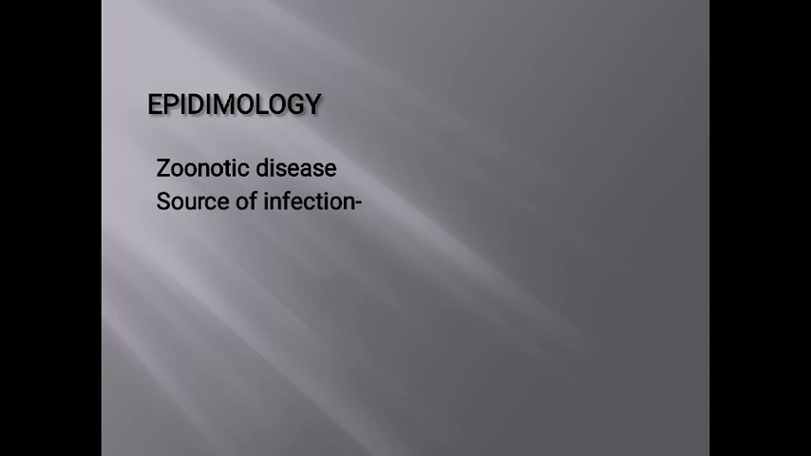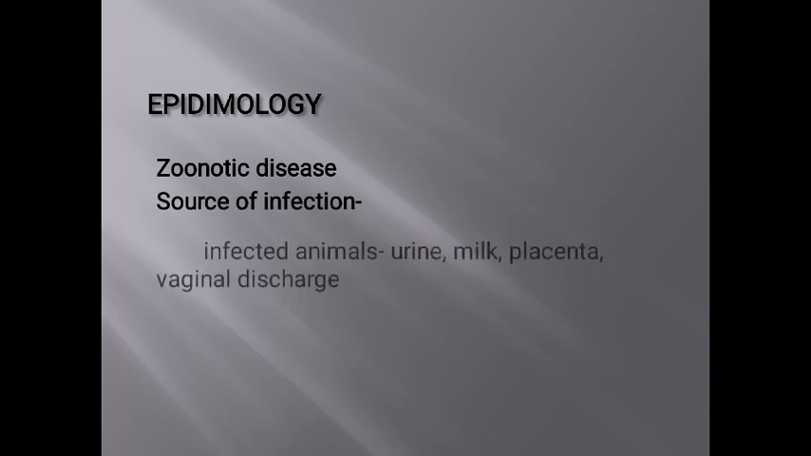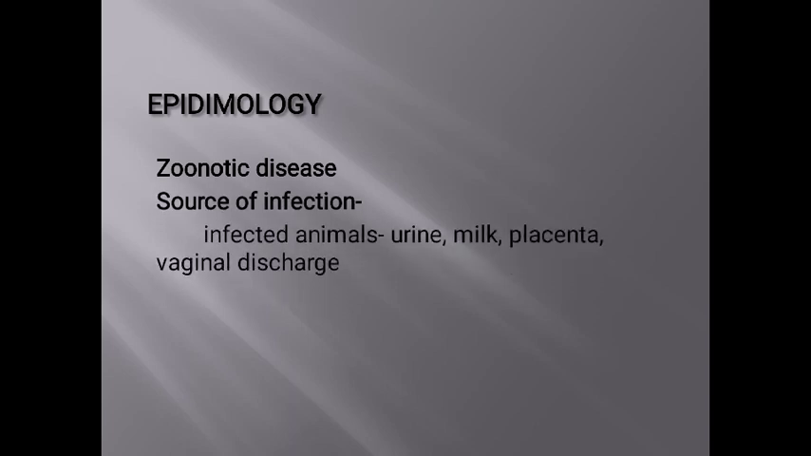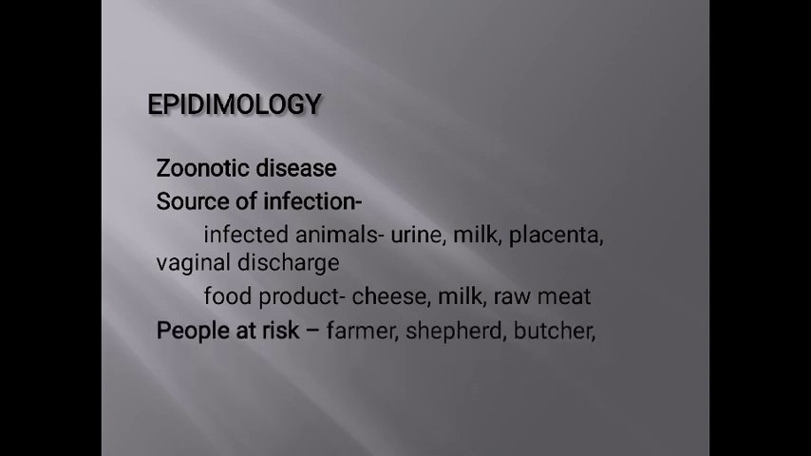Now, what is the source of infection? That is infected animals, and any secretions of infected animals: urine, milk, placenta, vaginal discharge. Then food products, that is cheese, unpasteurized milk, raw meat. Then people who are at risk: farmers, shepherds, butchers, abattoir workers. So all those who are coming in contact with animals.